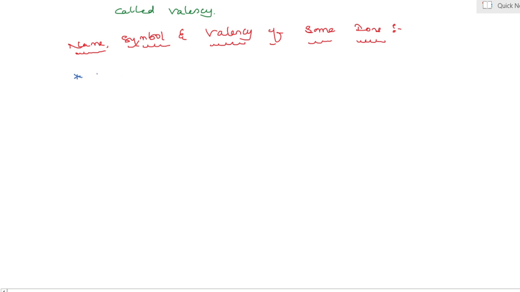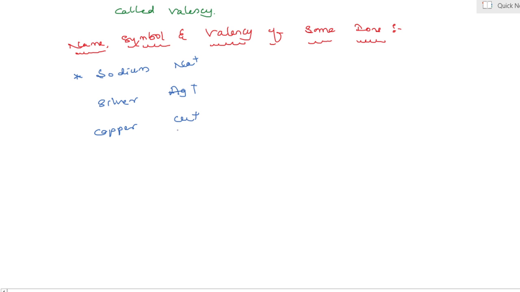Yes, for example, sodium Na+, it means a charged particle. Silver Ag+, copper Cu+.